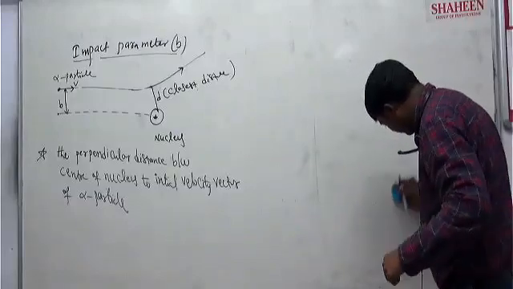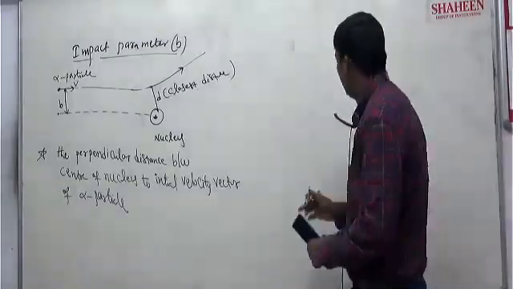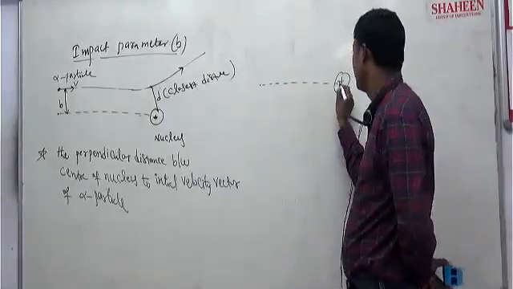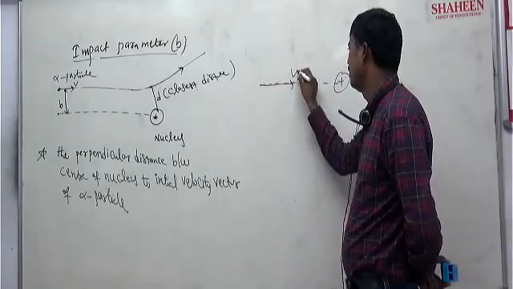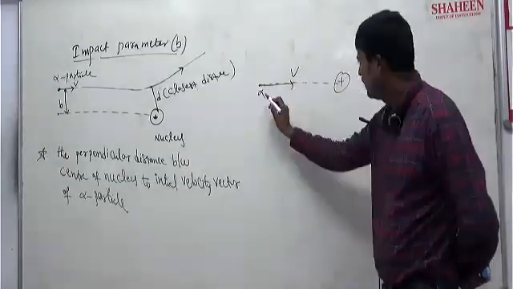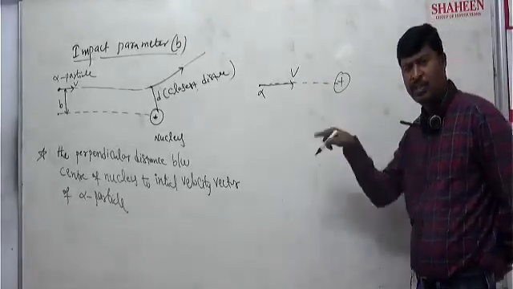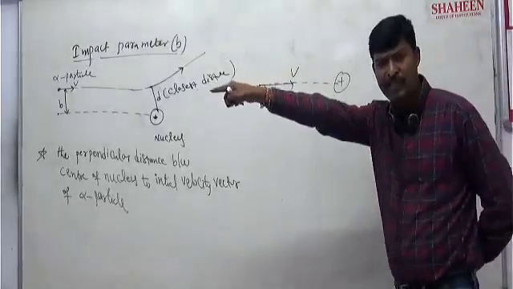Look here. Suppose the center of the nucleus is here and the initial velocity vector of the alpha particle is also in the same direction. The initial velocity vector points towards the center of the nucleus.